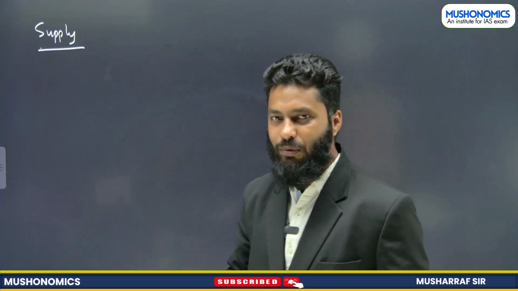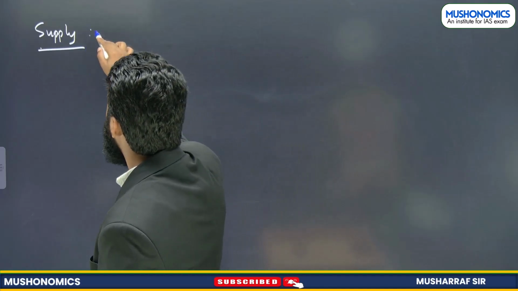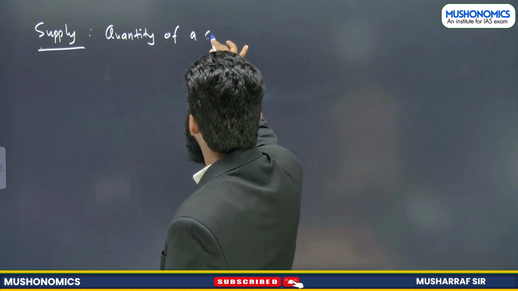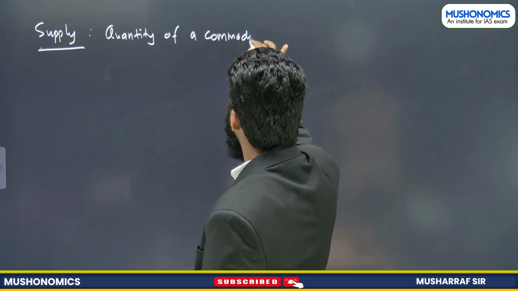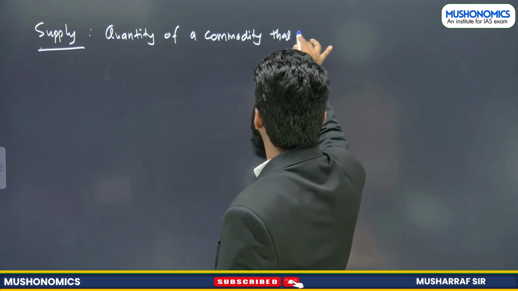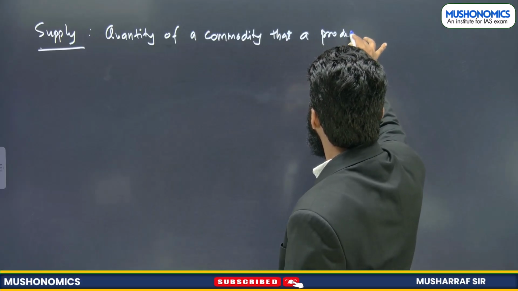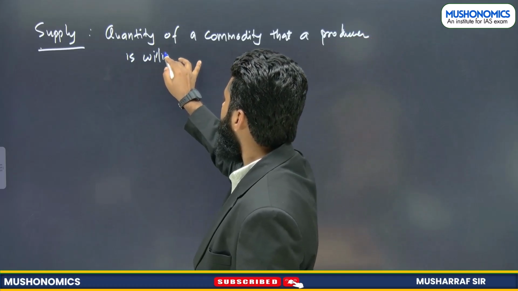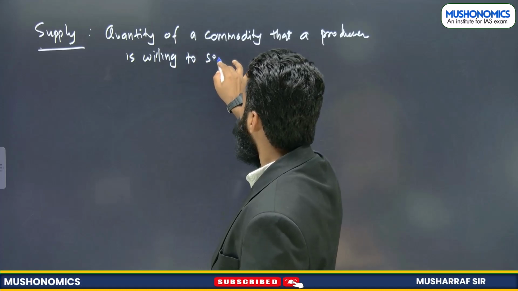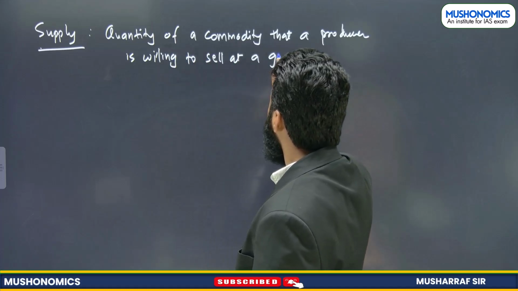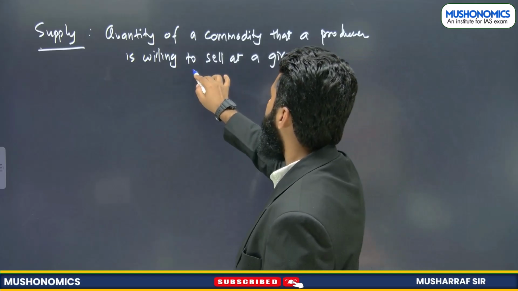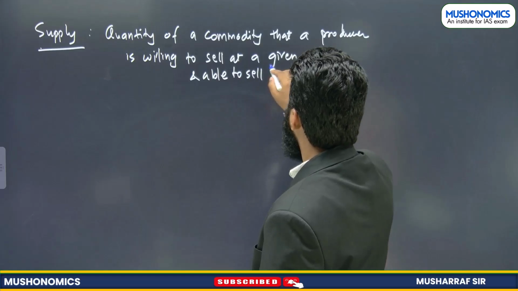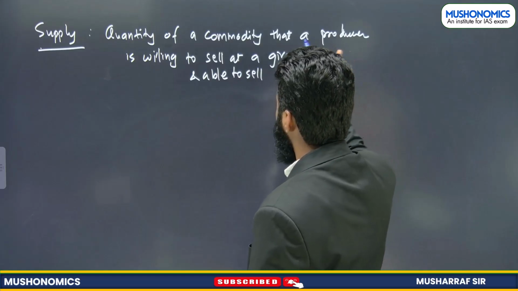So when we talk about supply, it is about the quantity of a commodity that a producer is willing and able to sell at a given price, right?